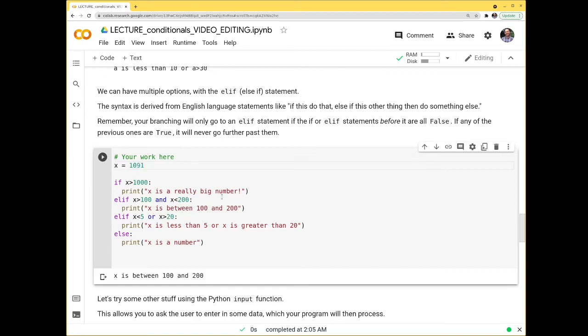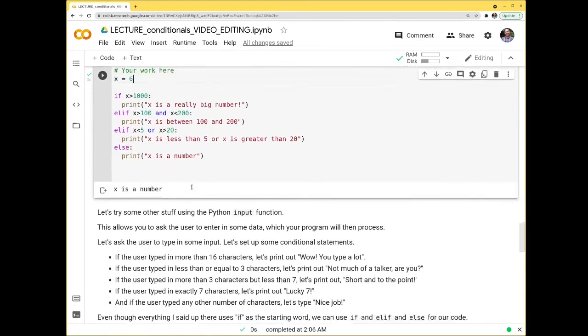And then we can just check out these other ones. 1,091, that's greater than 1,000. It's a really big number. I don't know if we can get any other options in here. If I put 6, then I get that x is a number because it is not greater than 1,000. It is not between 100 and 200. It is not less than 5 or greater than 20. And so we get to the very end, x is a number. And so that's a few different branchings that we had to worry about.